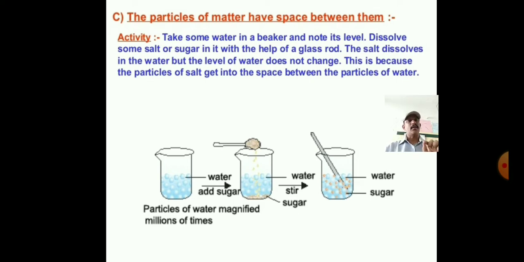Take some water in a beaker and note its level. Then dissolve some salt or sugar in it with the help of a glass rod. The salt dissolves in the water, but the level of water does not change. This is because the particles of salt get into the space between the particles of water. So just you observe this activity.